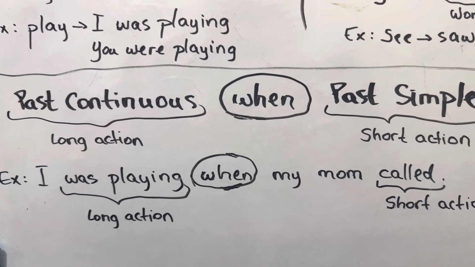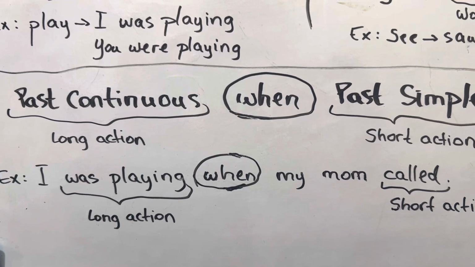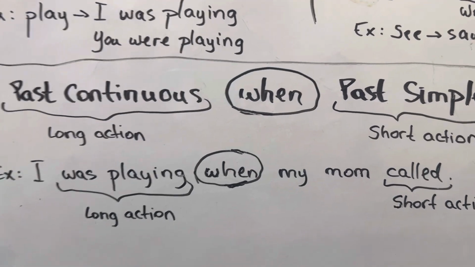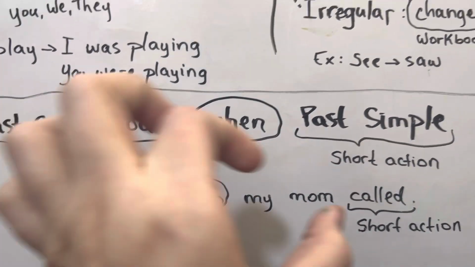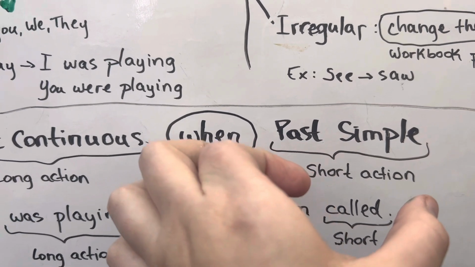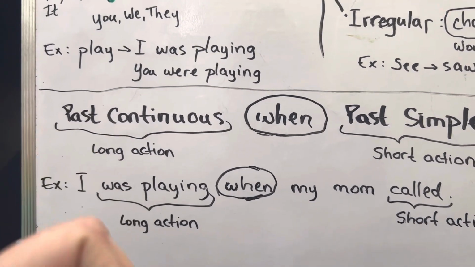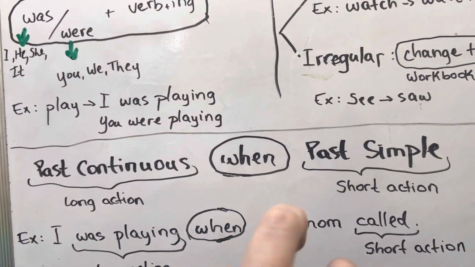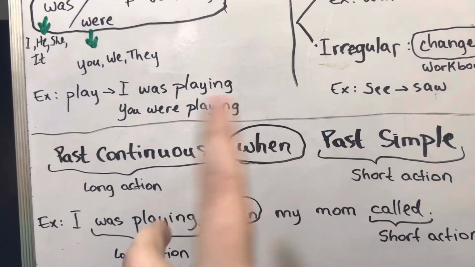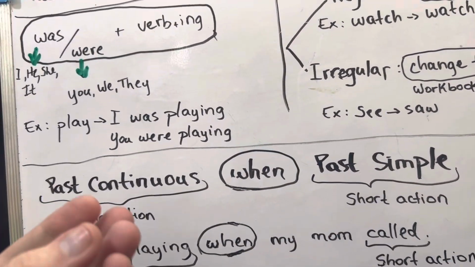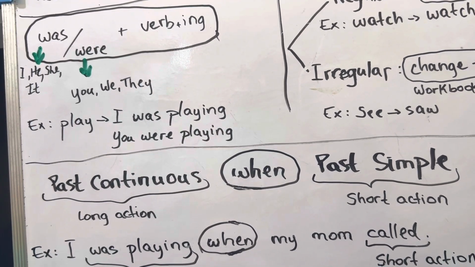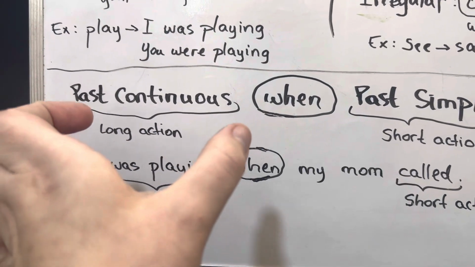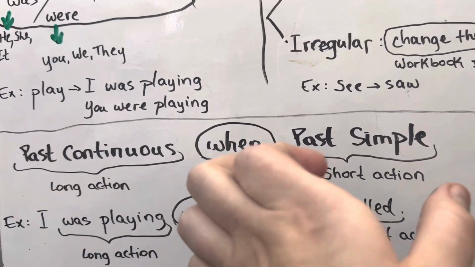So, as I said, we start with the long action, we add when, and then the short action. Why is it like this? We gave the example with 60 minutes and 5 minutes. For example, you can take 5 minutes from the 60 minutes, right? Let's say the long action is the 60 minutes and the short action is the 5 minutes. So you can take 5 minutes from the 60 minutes. That's why we start with the long action and then we have the short action. But if, for example, we would flip them, we would switch them, could you take 60 minutes from 5 minutes? No, that is not possible. So this is why we always start with past continuous and at the end we have the past simple.